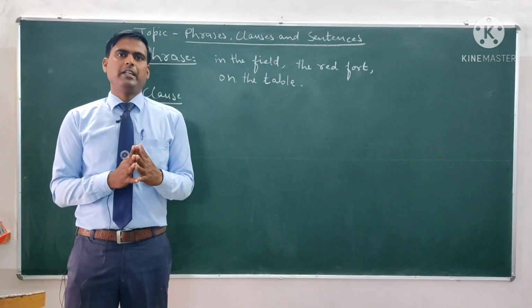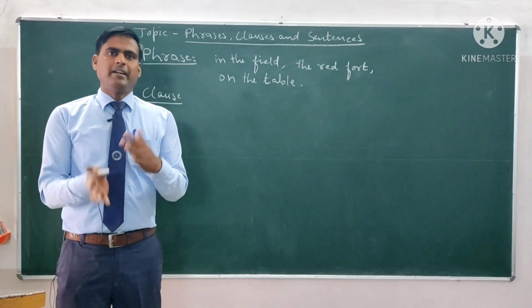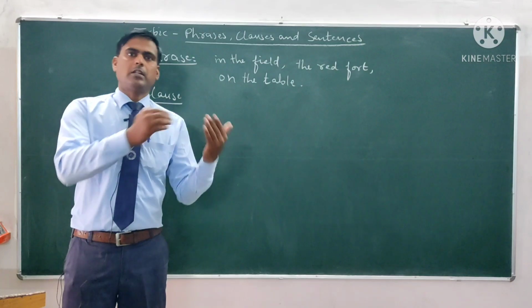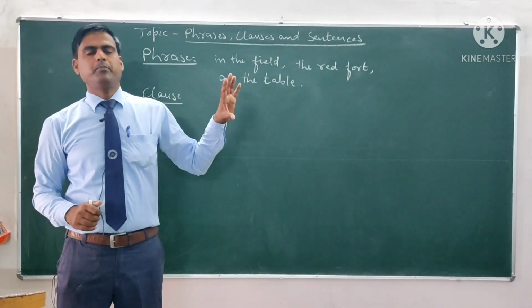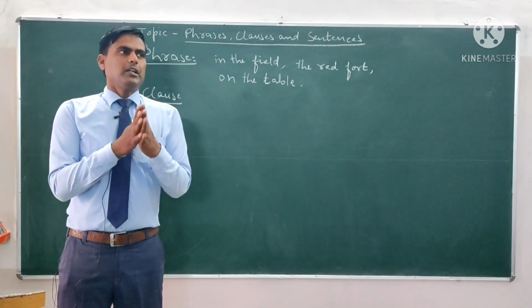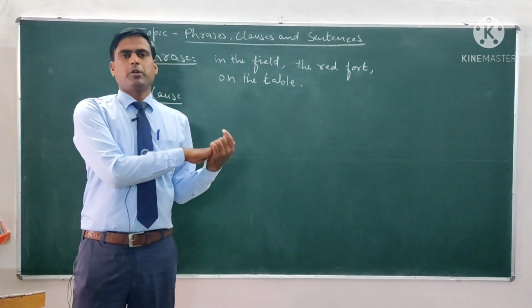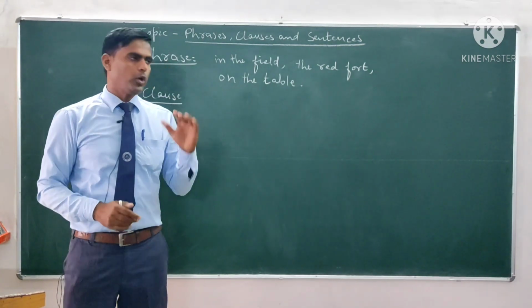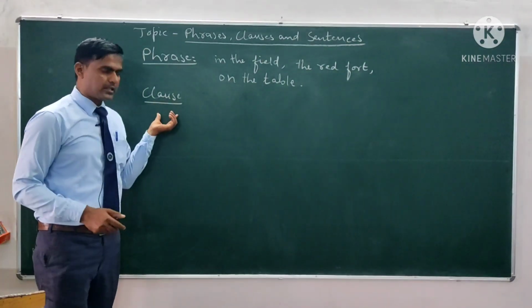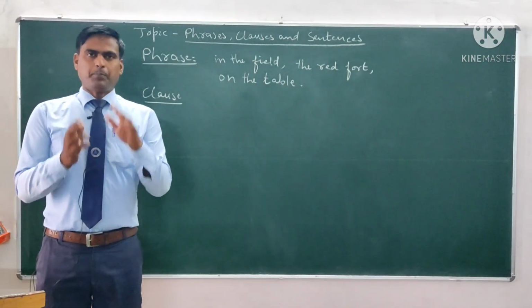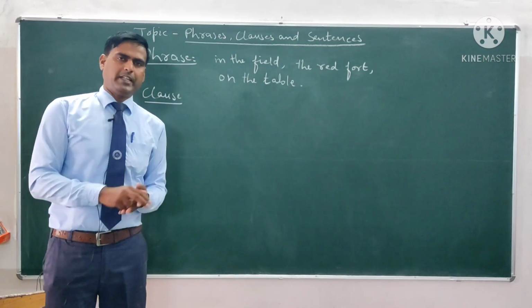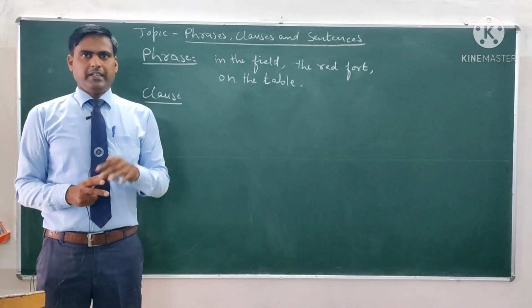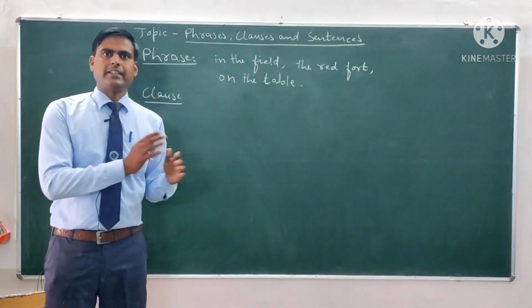It will give the meaning by joining some other clauses. Without joining other clauses, it may not be possible to give the meaning. So we can say that a clause is the part of a sentence in which we add subject and predicate, but it is not the full sentence.